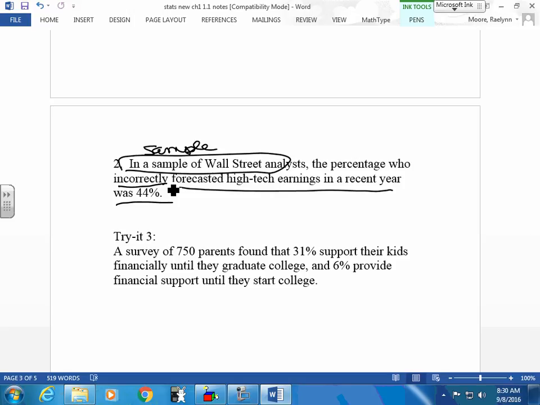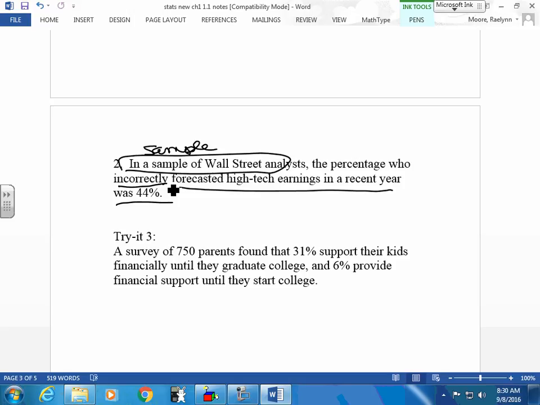Now, give me an inference. What about that? Do you find that alarming? They're Wall Street analysts. Shouldn't they be pretty spot on if you're giving them your money to invest? So give me an inference. What would cause this to happen? By taking economics? It's not stable. What's not stable? The stock market, the economy. In recent years, has our economy been very stable? It's been very unpredictable. So can I make that inference?